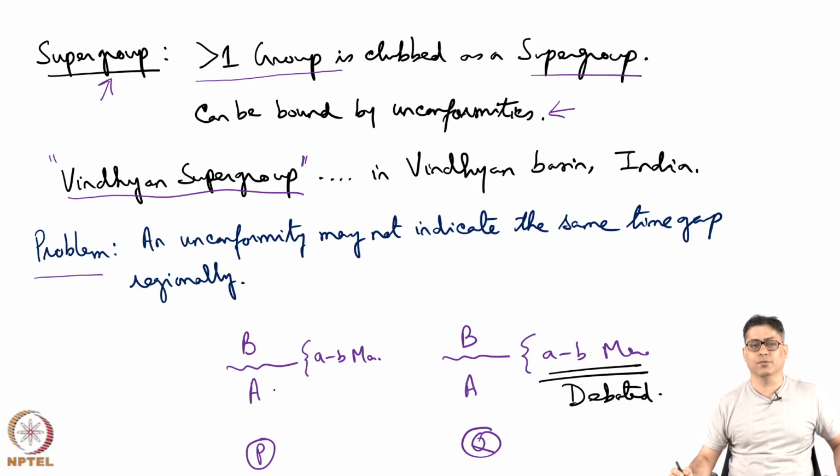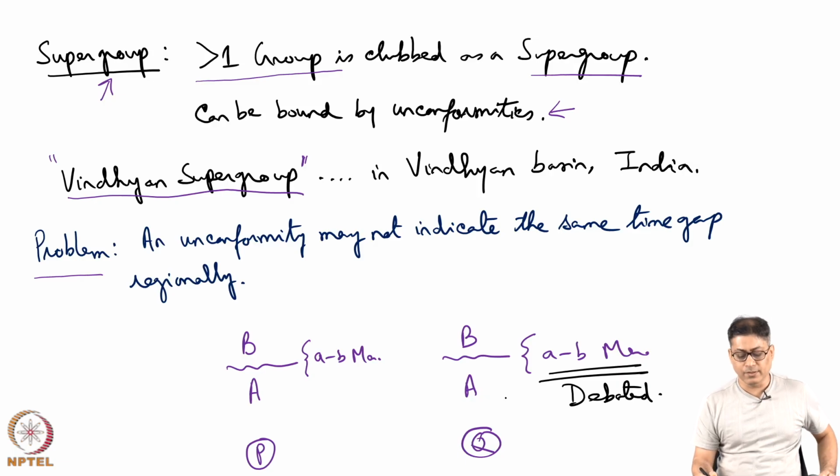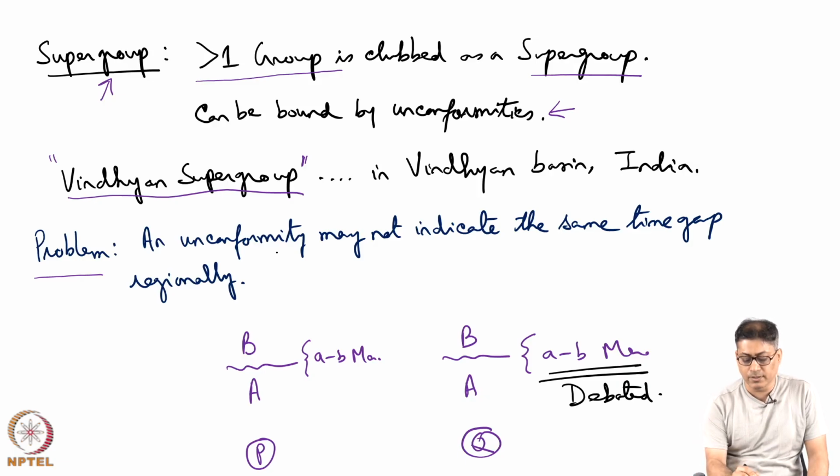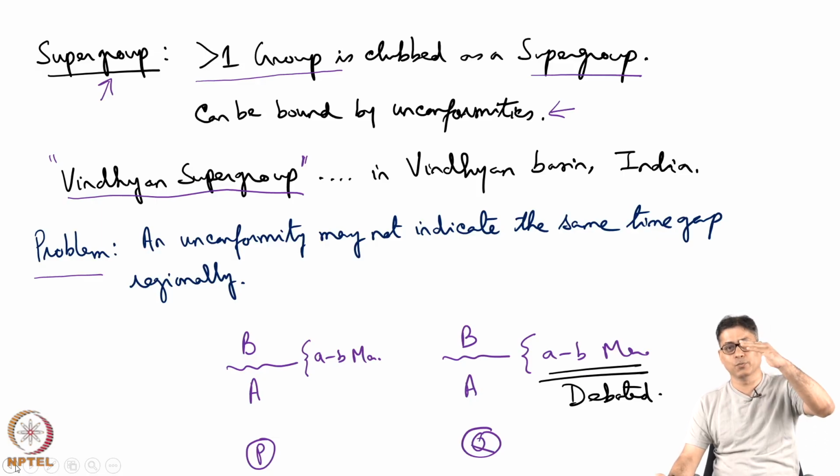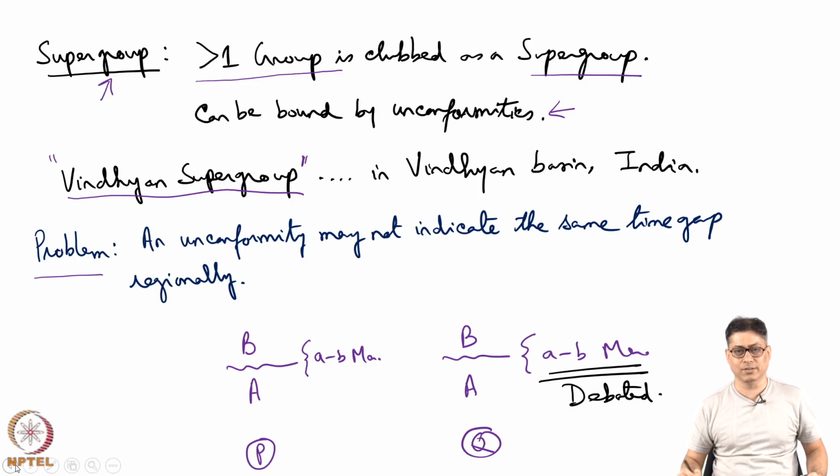It is not so straightforward, and if this is so, then once we are saying that unconformity can bound supergroup or group, that also becomes sometimes questionable in terms of absolute time. So, lithostratigraphy has its own limitations. Nevertheless, lithostratigraphy should be the starting point in any stratigraphic study of a new terrain. So, in this way we have covered the basic definition of formation, group, supergroup, and below formation member and bed. We have to see some other terms in the context of lithostratigraphy.